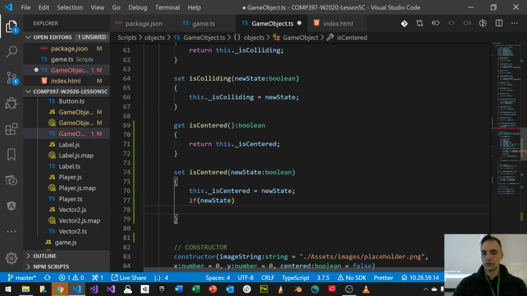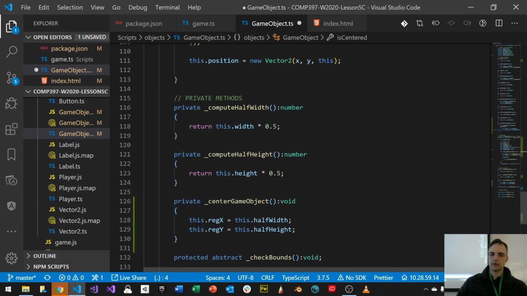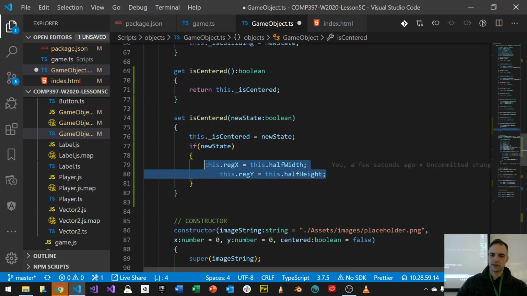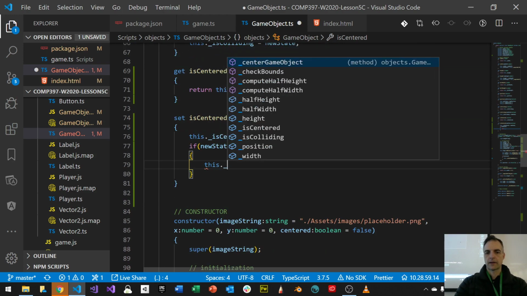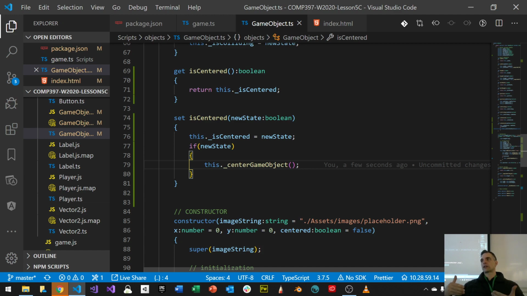If new state is true, that's what this means, then I want to call this new function I made, which is center game object. I don't want to type this again. Do I have to do it this way? No, but I think it's more descriptive when you look at this and you're like, hey, what is he doing? Oh, he's centering it now because it is centered. I can set that it's centered or not, and when I do, it literally centers the game object.